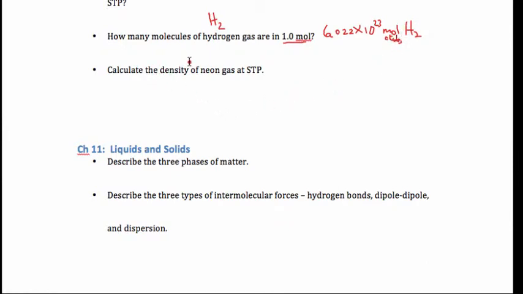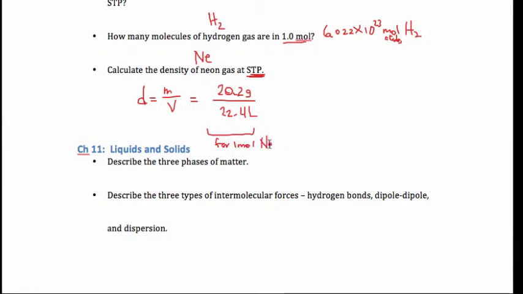Calculate the density of neon gas at STP. Well, density is mass over volume. At STP, I know the volume. It's 22.4 liters for a mole. Do I know the mass of a mole of neon? I sure do. It's sitting on the periodic table. It's 20.2 grams. This is for 1 mole.